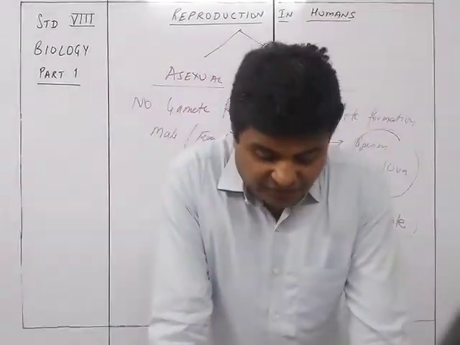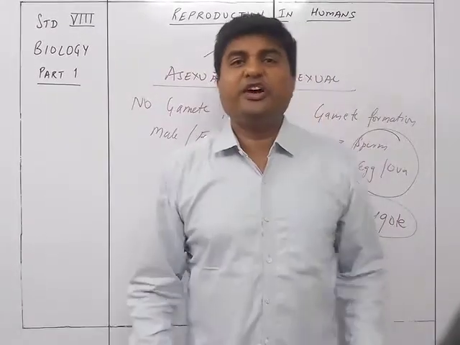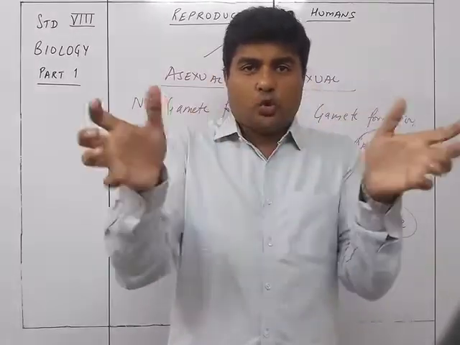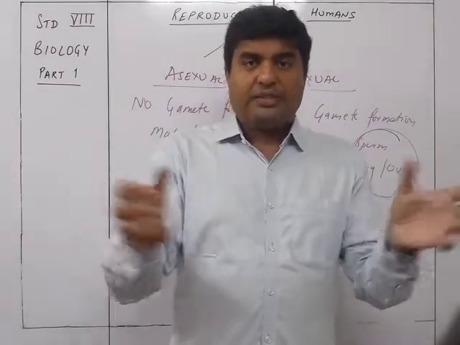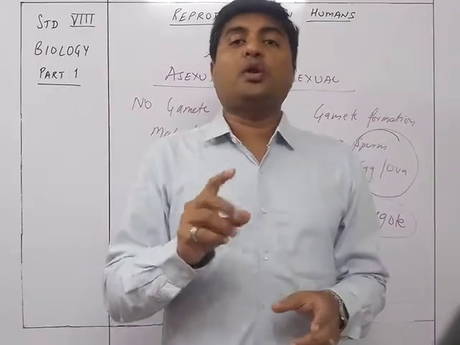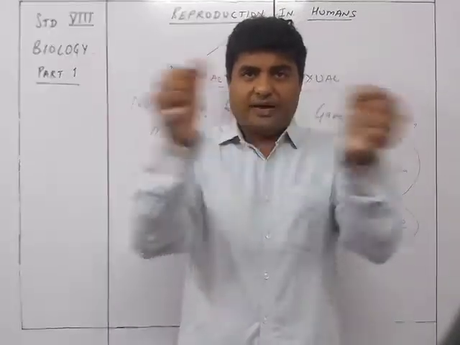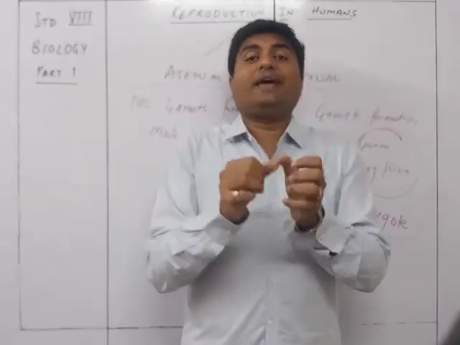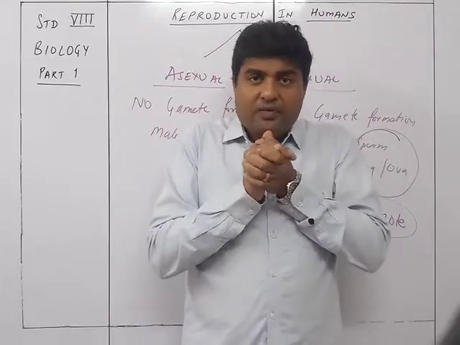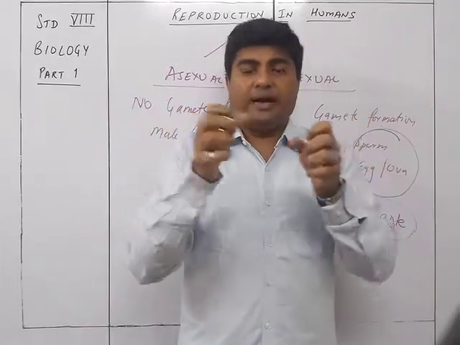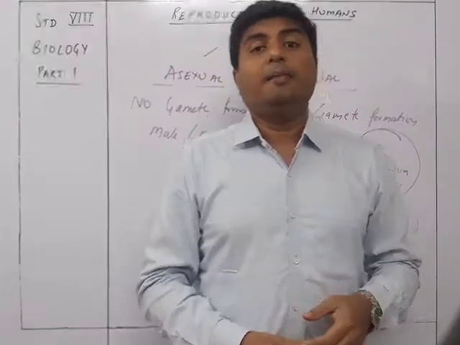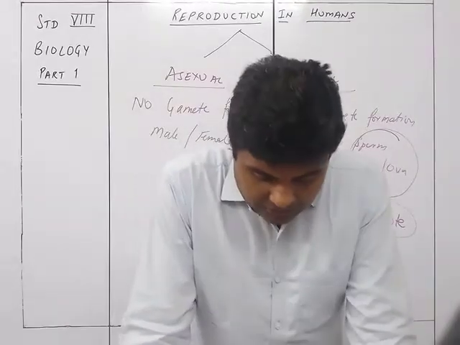Fission, or binary fission, or multiple fission. Fission means splitting. So when one thing splits into two or multiples, it is called fission. If the fission is only into two parts, meaning one thing dividing into two, then it is called binary. Binary means two. Binary fission. When one thing divides into two, it is called binary, and when it is dividing into multiples of them, it is called multiple fission.